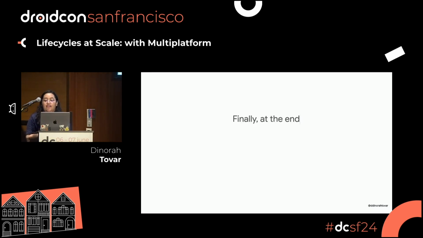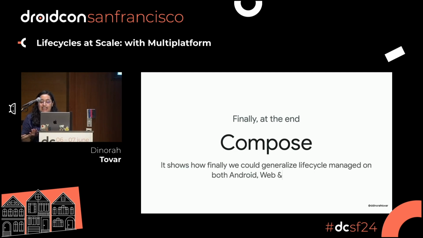So finally, at the end of the day, Compose gives us the chance to do something really cool. Now that we know what is going on with the life cycle, the events and the stages, and how the composition is working, we know that, first of all, the composition requires a life cycle, right? And this life cycle can be used inside all the trees that are available in the hierarchy of all the mobile applications.